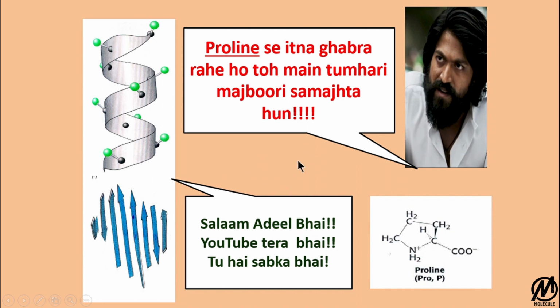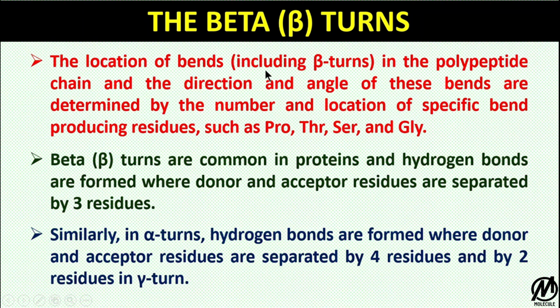The beta turns. The location of bends, including beta turns, in the polypeptide chain is also decided by specific bend-producing residues such as proline, threonine, serine and glycine. All of them are not involved in the formation of an alpha helix or a beta strand. Proline is preferred in beta turns because it can undergo cis and trans configuration, which is favorable for a tight turn, and glycine, being a small structure, can fit anywhere, so it is also preferred by the beta turns.